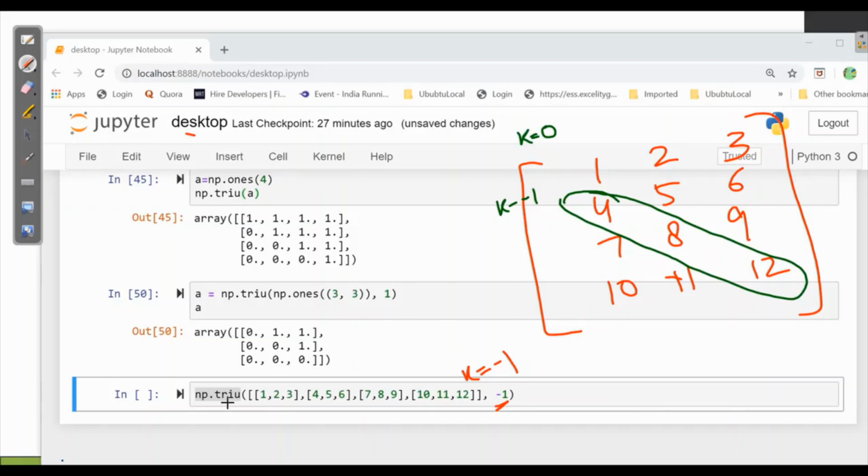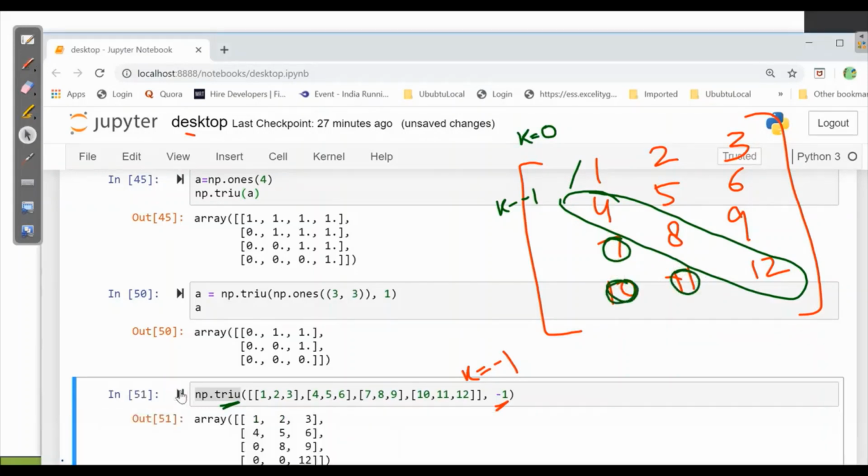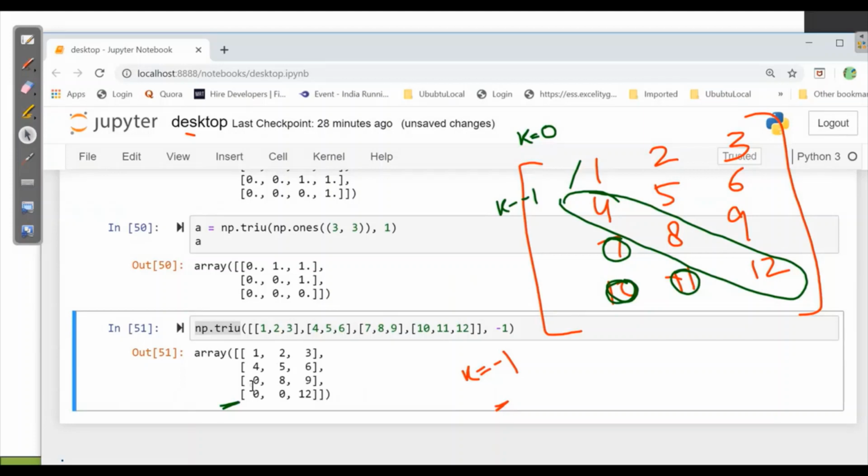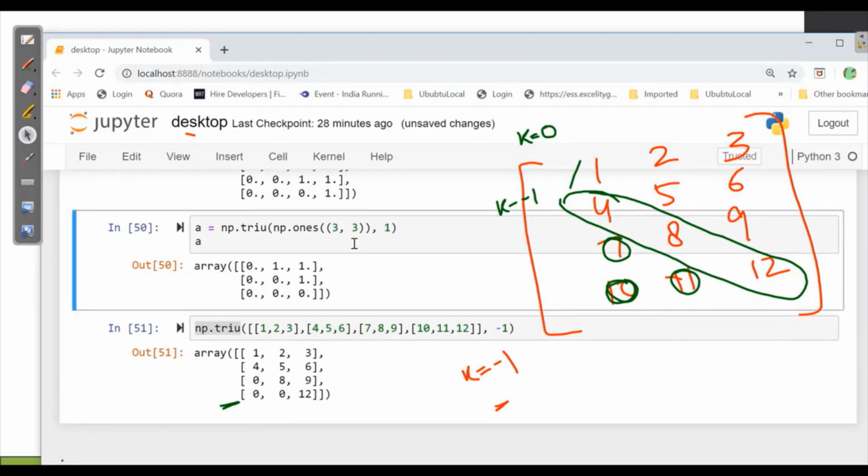As it is saying true, that means the upper values will be preserved and the other values will be made 0. Let's check it. Same. All the lower values will be made 0. So this is how tril and triu work. If we understand this, it is very easy, but in the starting, it seems difficult.